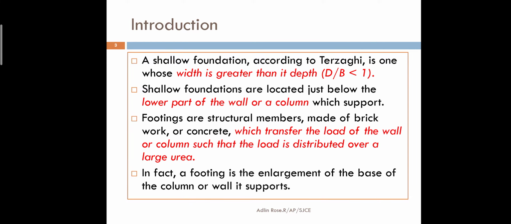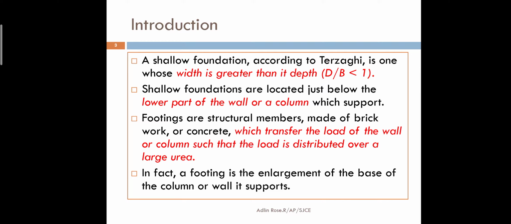And why is the foundation shaped like an inverted T? A column is a point load, and when the load comes from the column, it comes as a point load, and the inverted T has a flattened base, a larger area base. The load coming from the point load will be transferred very equally, distributed over a larger area.